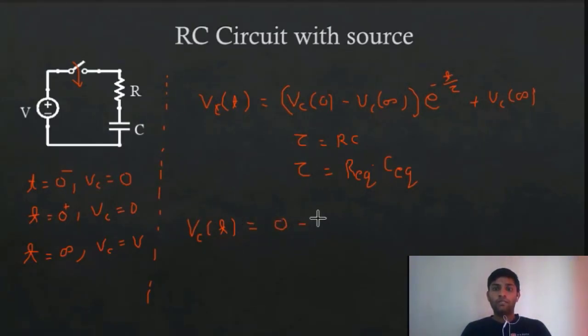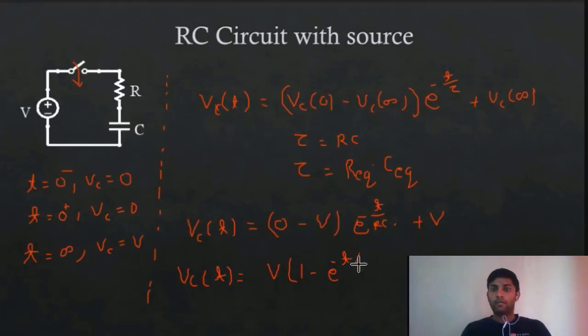V at infinity is V, so we'll write it as V e raised to minus t by tau, where tau is RC, so we'll put RC, plus V. If we simplify this and take V common, then Vc at t is equal to V times 1 minus e raised to minus t by RC.